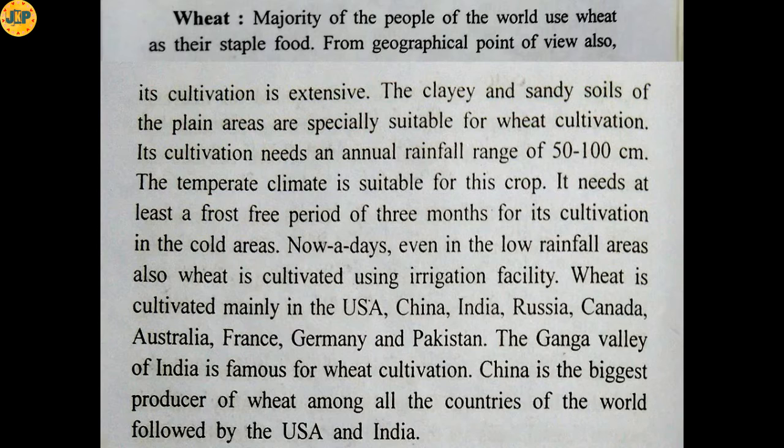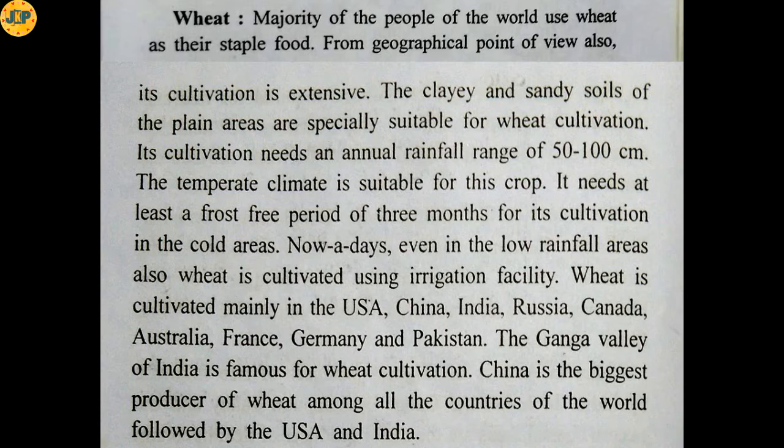Its cultivation needs an annual rainfall of 50 to 100 centimeter. The temperate climate is suitable for this crop. It needs at least a frost-free period of 3 months for its cultivation in the cold areas. Nowadays, even in low rainfall areas, wheat is cultivated by means of irrigation facilities.